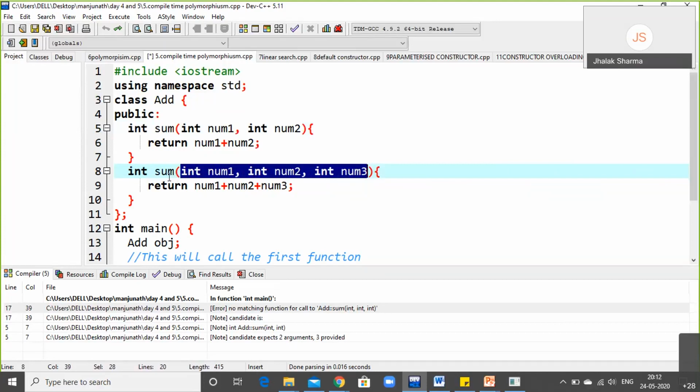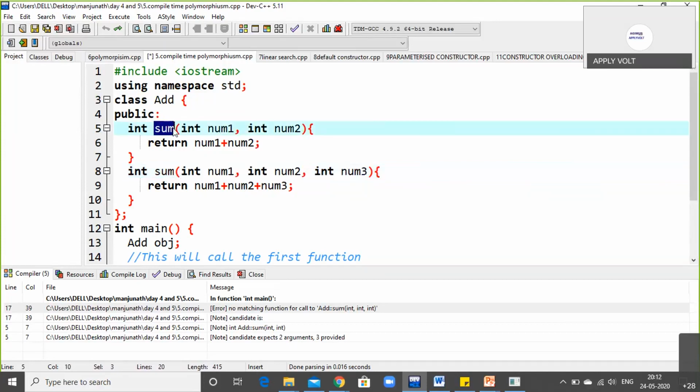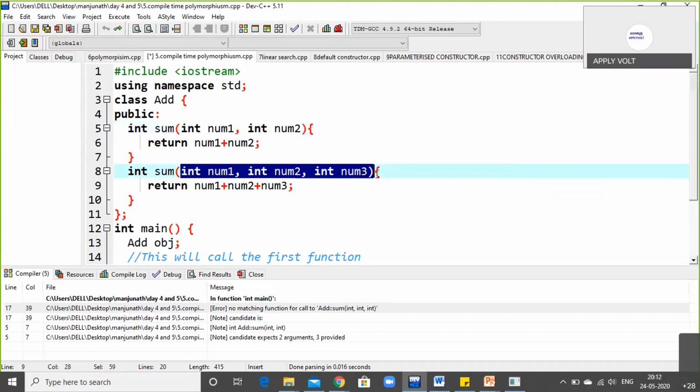See, polymorphism means what? Many forms. Poly means many and morphism means forms. Many forms. Here, the name is the same but there are many forms. Here, this is one form and this is the second form. Like that, you can initialize any number of forms here. In these forms, what you need to understand is the arguments: how many kinds of arguments, how many types of arguments you are going to invoke in this method.